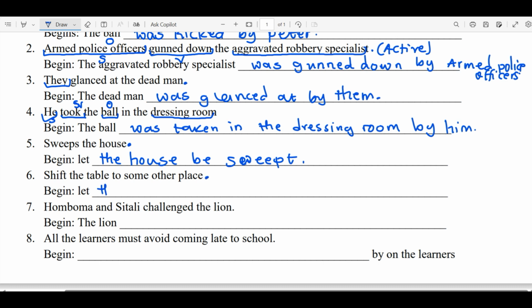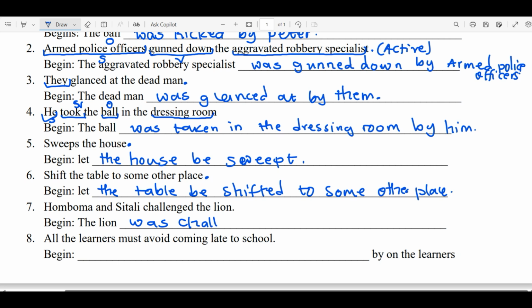Let the table be shifted to some other place. Number 7: Hamboma and Study challenged the lion. So the lion was challenged by Hamboma and Study.